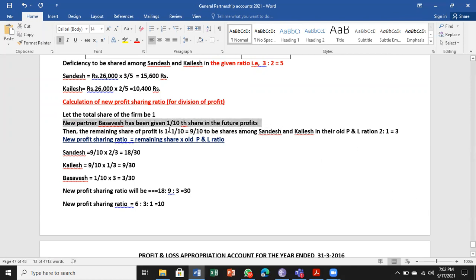If he has been given 1/10 share, then what is the remaining share of profit for the other partners? We have to subtract: 1 minus 1/10 is 9/10, to be shared among Sandesh and Kailash in the old ratio 2:1.